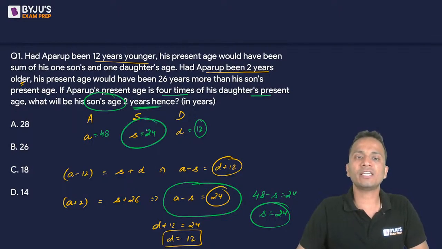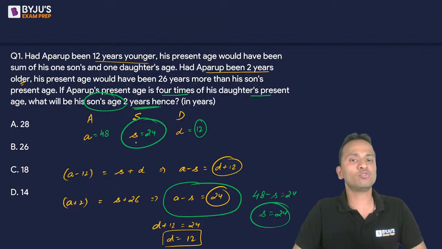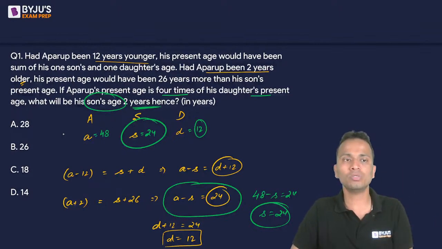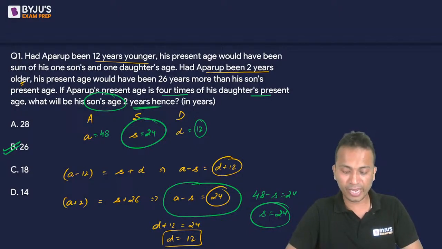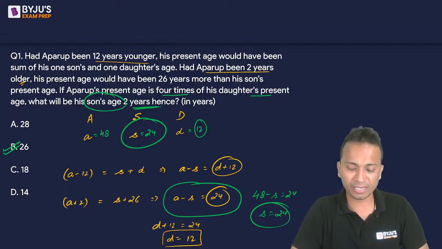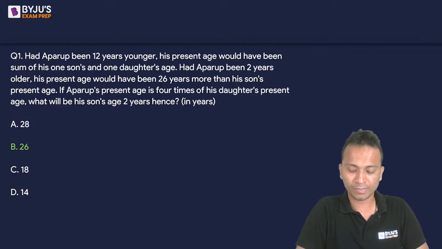So present age of son is 24. 2 years hence, that means 2 years later, his age will be 24 plus 2, that is equal to 26. So the correct answer in this case is equal to 26, correctly given by Vedant, Vaishnav, and Ishank. Okay, earlier Ishank, you have given an incorrect answer. Now you have made a correction. So yes, option B is the correct answer for question number 1. That was very simple. Okay.